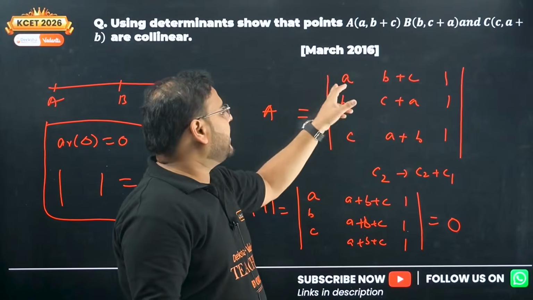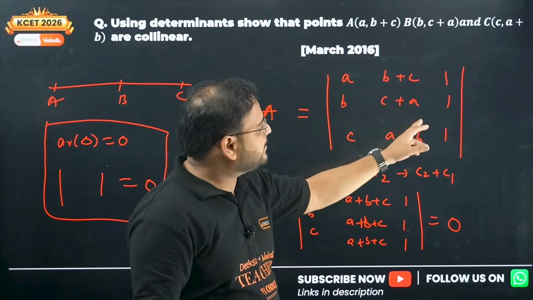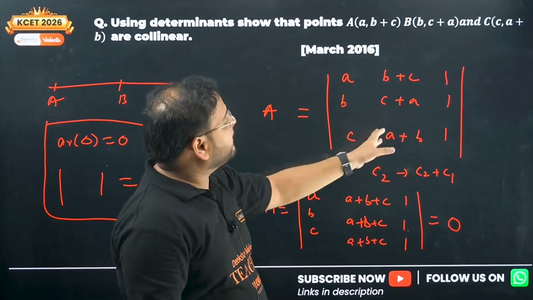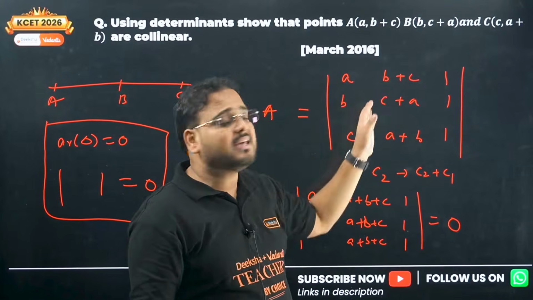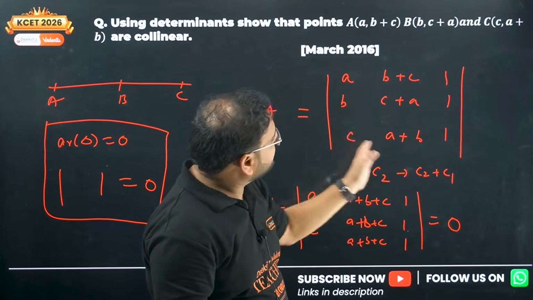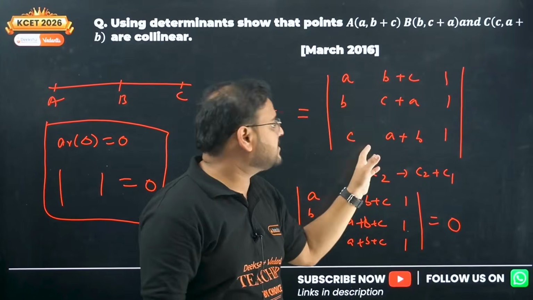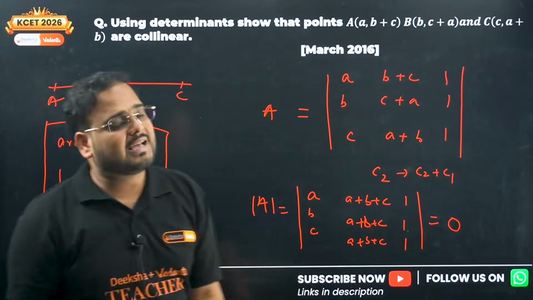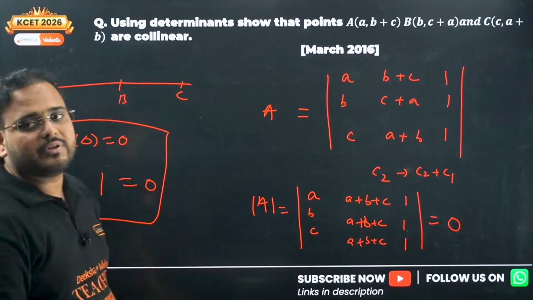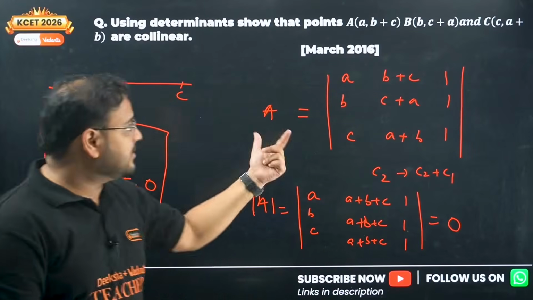How are you going to do it? A bracket C plus A minus A plus B, and we're going to go with B plus C. If you take that element, it will become B minus C. For the last, we'll have A plus B into B minus C times of C plus A. Try that and let me know whether it is working out, you're getting the value 0 or not.